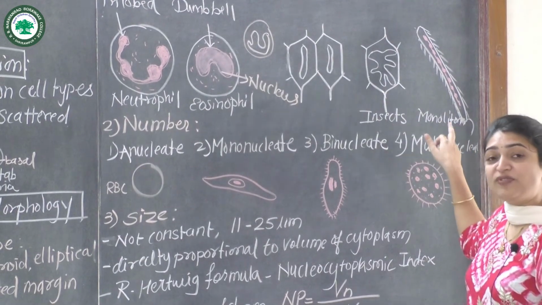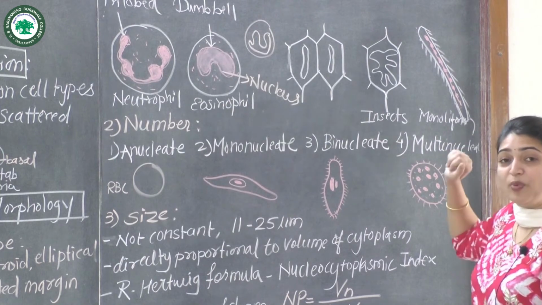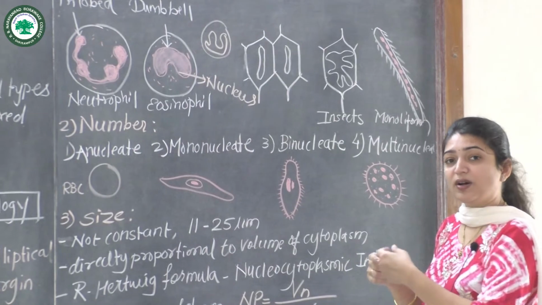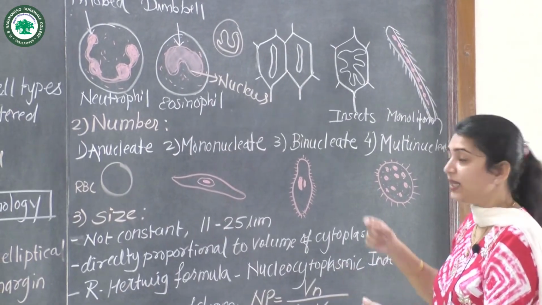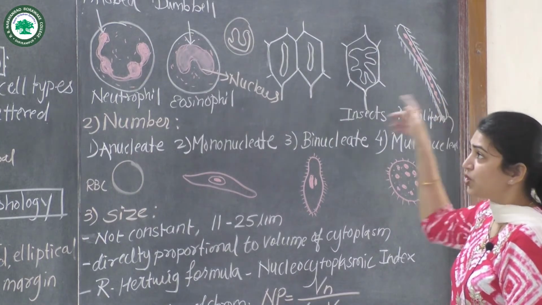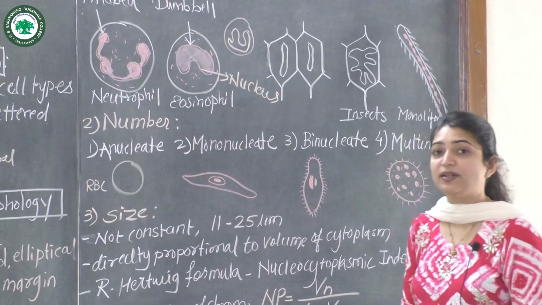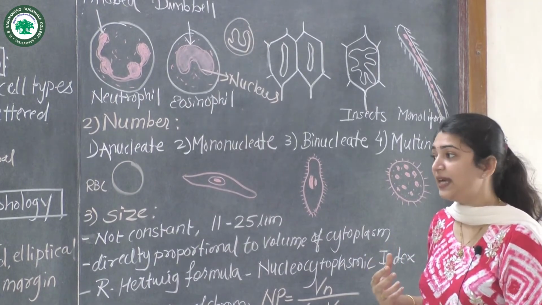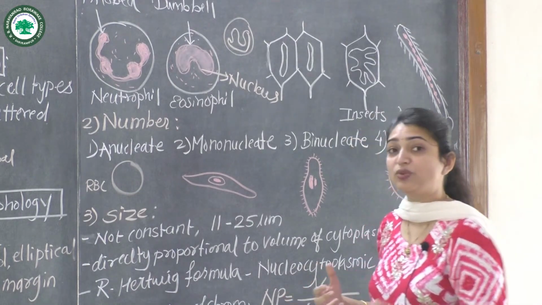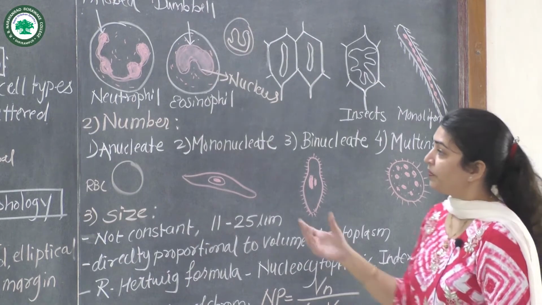While in some moniliform organisms, where the nucleus gives a beaded, pearl-like structure, you can see the beaded structure of the nucleus. So different shapes of nucleus are seen in different cell types. The shape may be variable in different cell types or according to different species. It's not only the spherical shape.